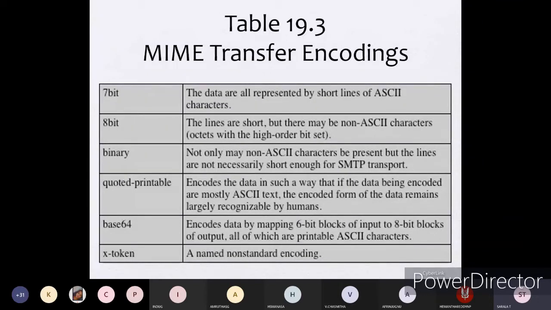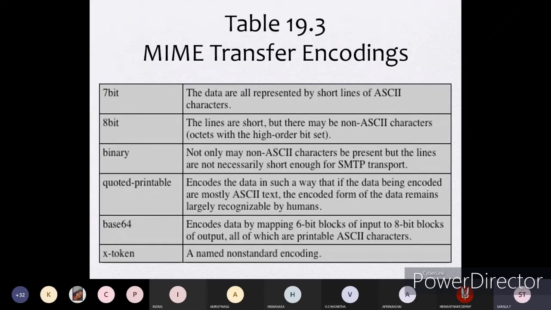If you are going for binary representation, you are not restricted with respect to the number of bits of a block. At that time, not only may non-ASCII characters be present, but the lines are not necessarily short enough for the SMTP transport. It may not be necessary with respect to being short enough for the SMTP transport.